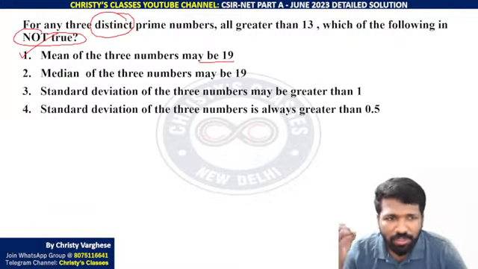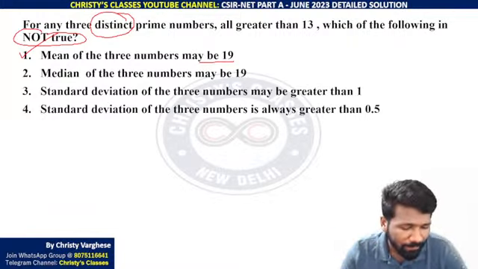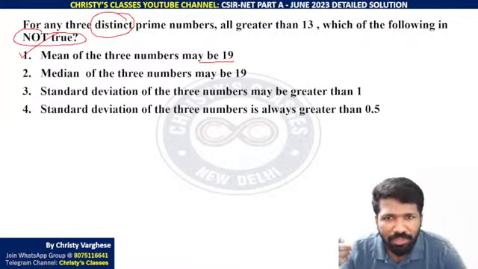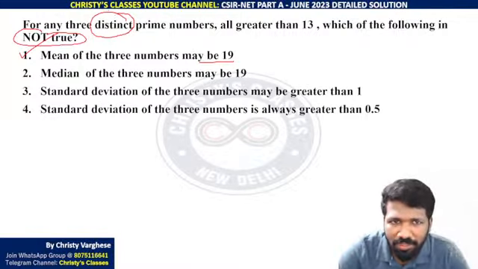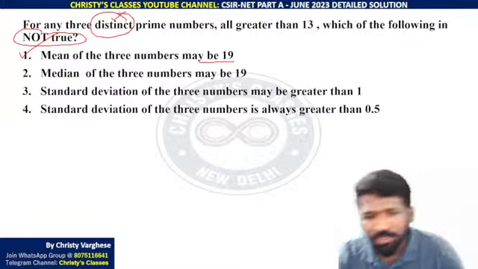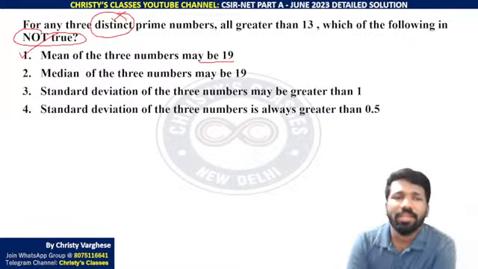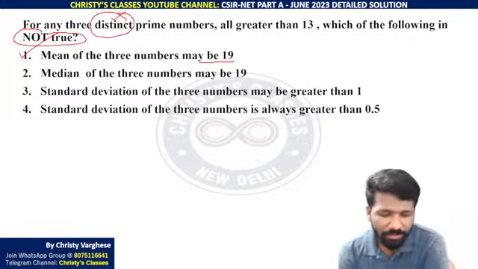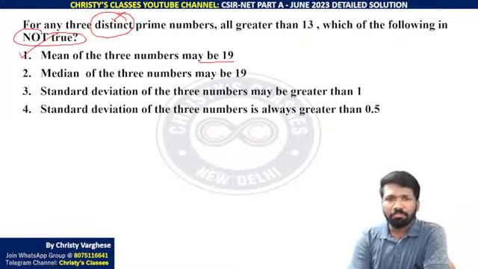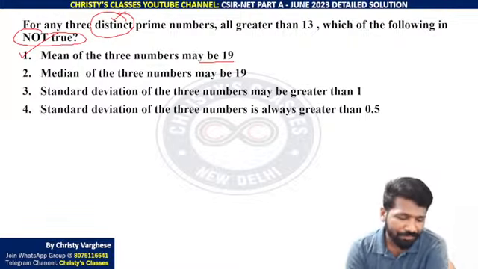Statement 1, yeah, option 1 is totally correct. There is no way you can get mean 19. Ask the question, mention distinct prime numbers. Distinct mention नहीं किया तो 19, 19, 19 ले सकता था. Yeah, if nothing else mentioned, mean means arithmetic mean itself.